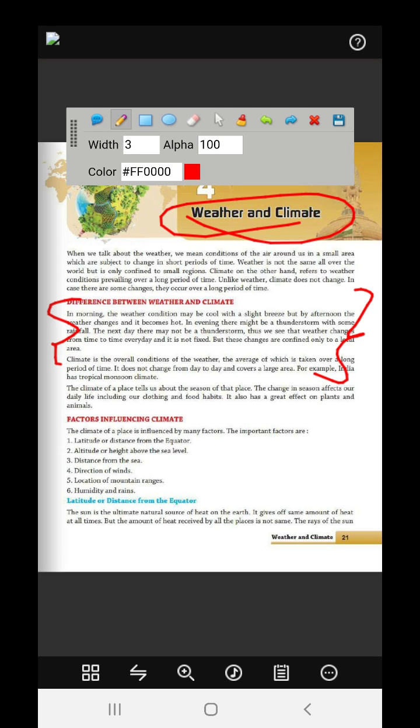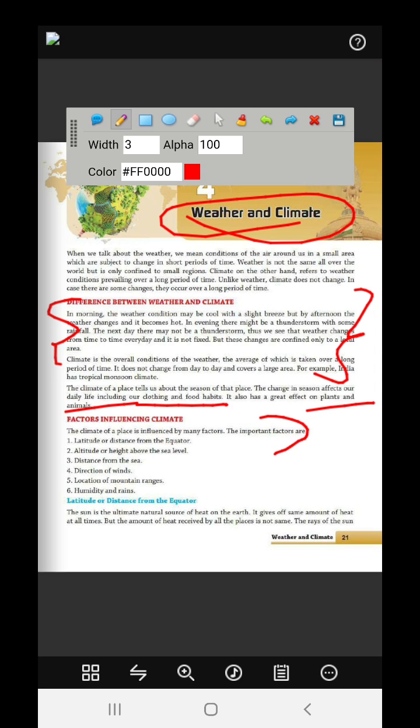India has a tropical monsoon climate. The climate of a place tells us all about the seasons of the place. The change in the season affects our daily life, including our clothes and food habits. So in winters we eat samosa, pakoda, and in summer we eat ice cream. In summers we wear cotton clothes, and in winter we wear woolen clothes. So it always affects our food and clothing habits. It also has a great effect on plants and animals.